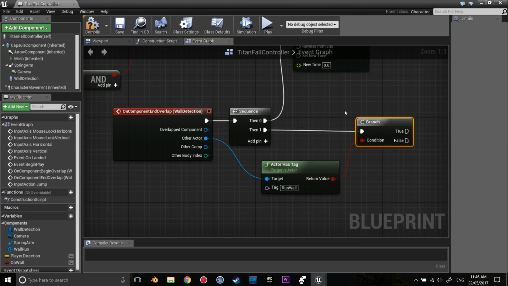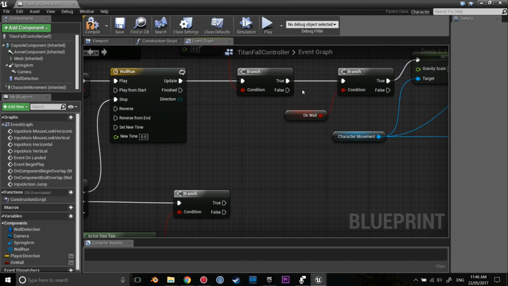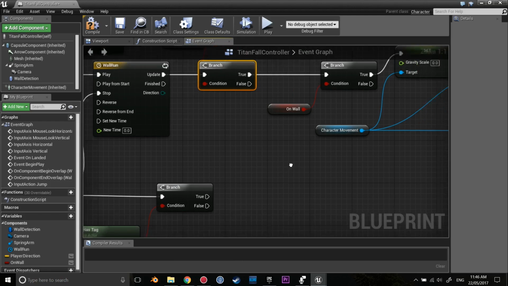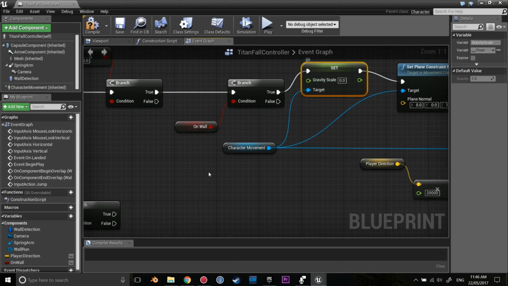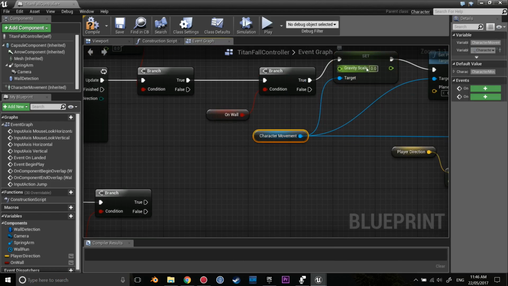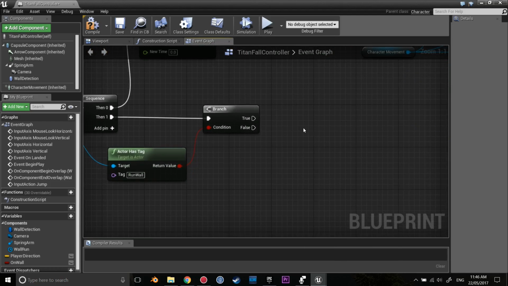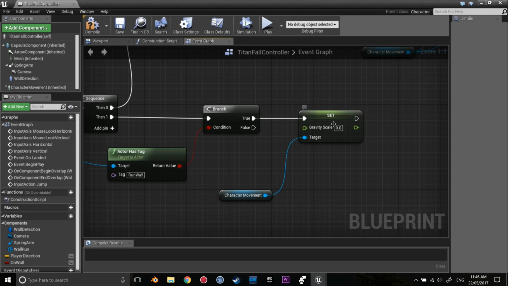In this section, this is where a lot of these nodes are going to come into play. So we're going to reset our gravity scale. We're just going to grab that, Control C, Control V, and drag this down here. We're then going to set this into here to true and reset the gravity scale to 1.